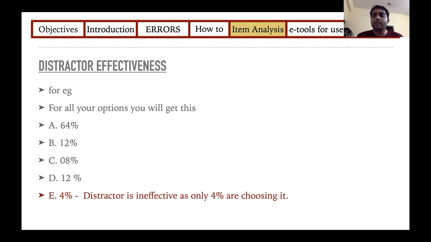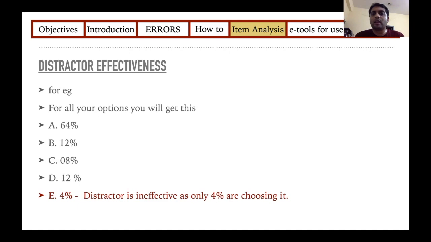You don't have to discard the MCQ. All you have to do is remove this particular distractor and give one more option and again calculate your distractor effectiveness, and overall no option must get less than 5% score. Because less than 5% means probably only when someone is randomly marking, he's marking that particular answer. Otherwise, logically, it is not an answer at all.